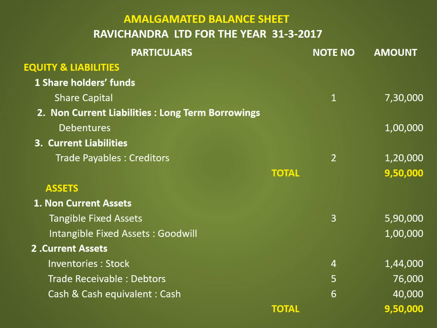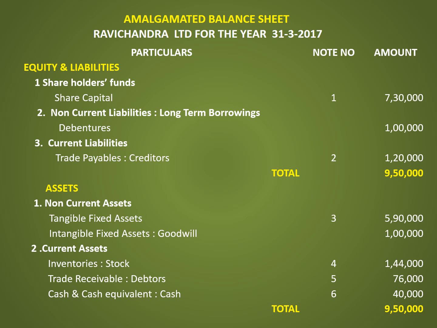Let's rule out a vertical balance sheet with a particular column, an amount column, and an inner column, note number. The first heading is equity and liabilities. Under that, shareholders' funds. The first head is share capital, that is 7,30,000. Second head is non-current liabilities, that is long-term borrowings, that is debentures, 1 lakh. Third head is current liabilities, trade payables, that is creditors, 1,20,000. Total liabilities is 9,50,000.